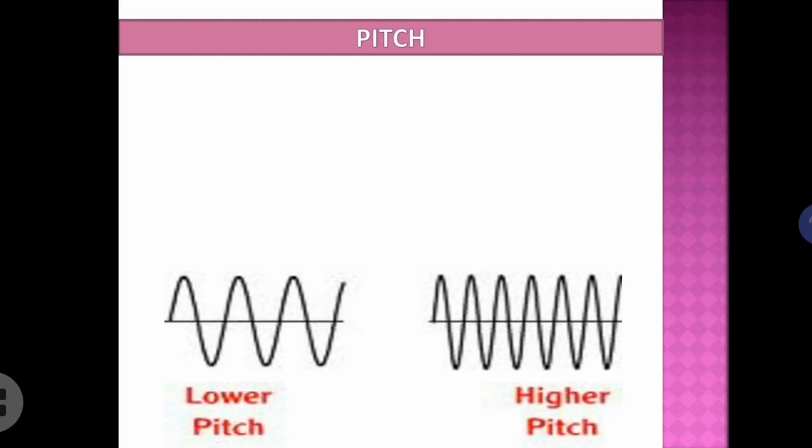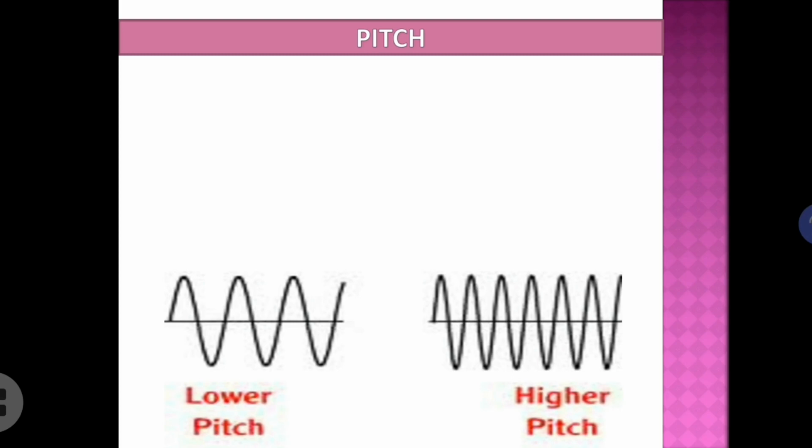Next, pitch of the sound. You can see in the figure, one is named as lower pitch, other is higher pitch. From the figure, can you identify what factor decides the pitch of the sound? In the first figure, which is named as lower pitch, you can see there are less number of waves, isn't it? But in the second one, there are more number of waves.